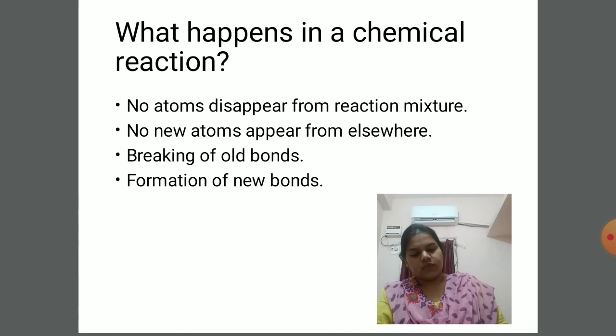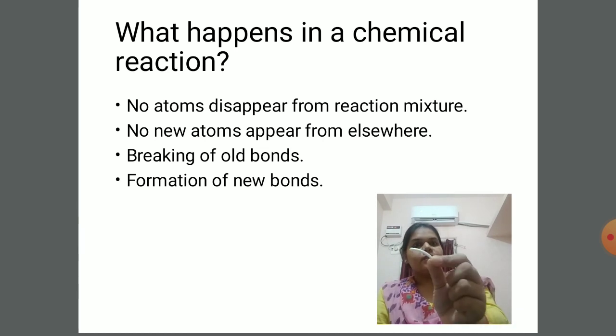Now I will show you what is a bond. In reality, actually bond is not a physical entity. It is just an energy. Physical entity means something which we can touch or feel. But I have a model to show you what is a bond and what are atoms and how they are held together.